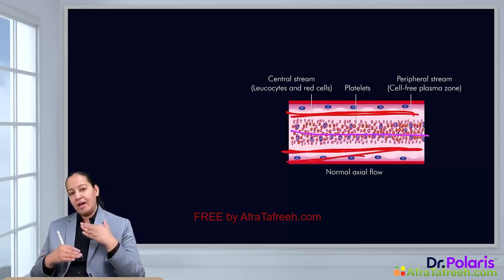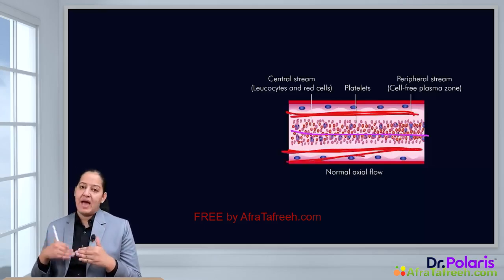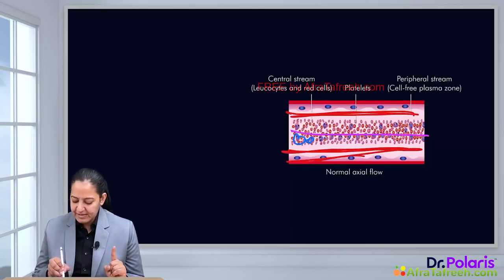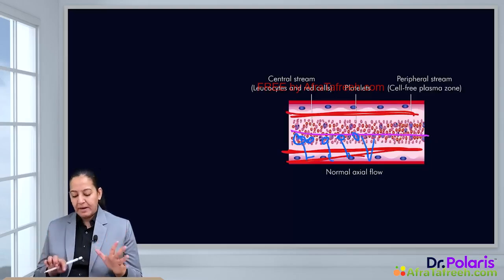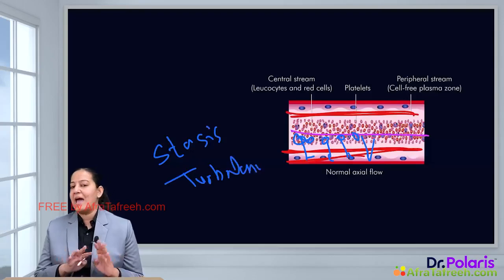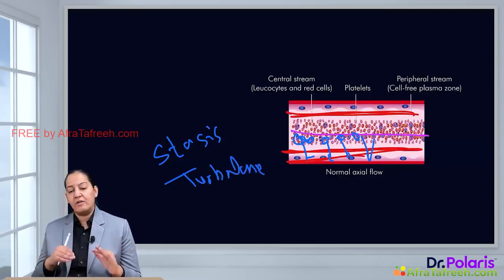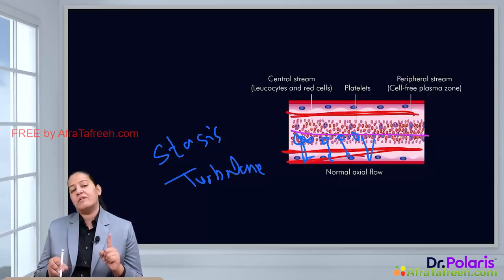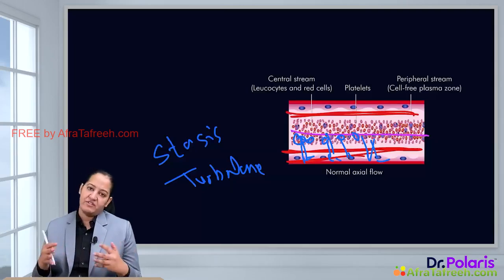So actually a layer of plasma separates the platelets from the endothelium. You can see in this diagram, these are the platelets, and they are not coming in direct contact with the endothelium because of a layer of plasma. But if there is stasis or turbulence in the blood, the axial blood flow is gone and it gets converted into reverse axial blood flow, in which the platelets directly come in contact with the endothelium and show adhesion, activation and aggregation.